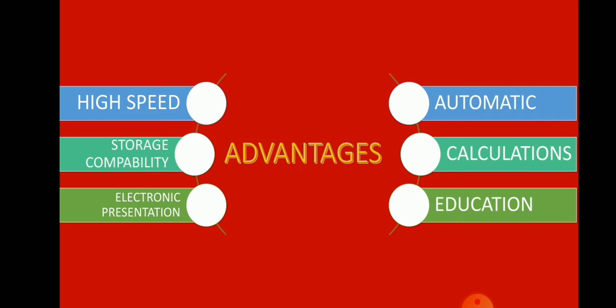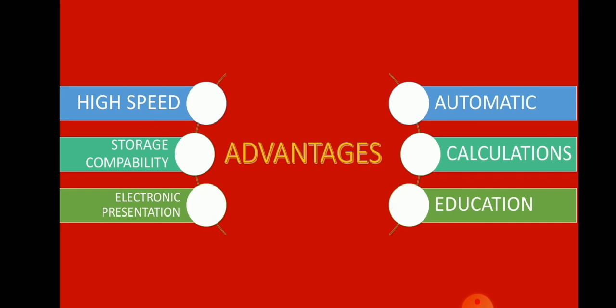Education. It is one of the most interactive aids compared to other media. It provides teaching materials in the form of videos and text, thus making learning interesting. It also acts as a reference book.